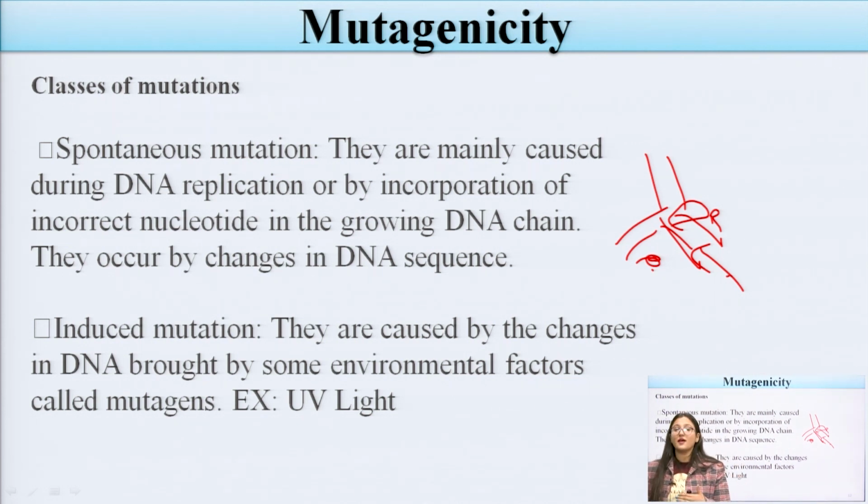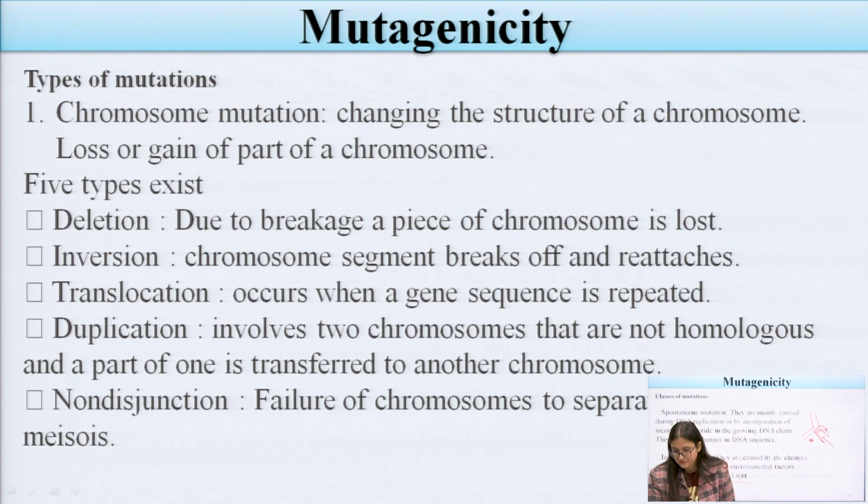They may alter the DNA function. This is known as induced mutation. I have given you the example: some UV light may also produce mutation, like IR radiation or UV radiation, which may alter the DNA sequence.